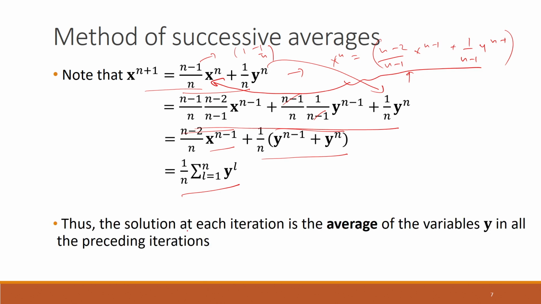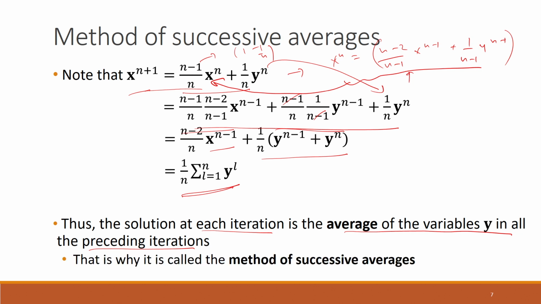Thus the solution at each iteration is the average of the variables y in all the preceding iterations. So this is saying that the solution in the n plus 1 iteration is equal to the average of all the auxiliary solutions that we got in the previous iterations. That is why this method is called the method of successive averages.